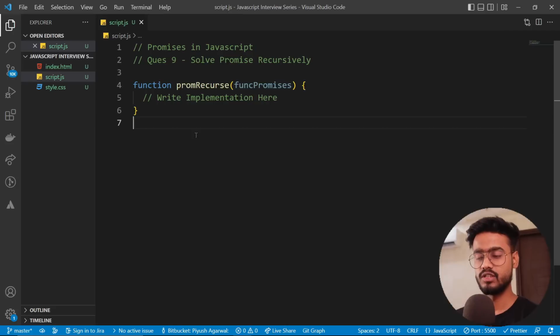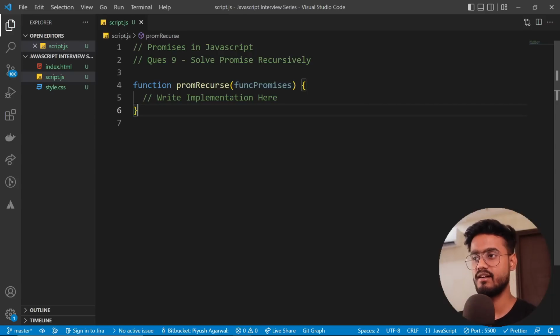Let's move forward. Okay, so for this next question, the interviewer has asked me to create a function called prom_recurs, which takes promises in the form of an array and resolves them recursively. So this function is going to use recursion to resolve all of the promises.